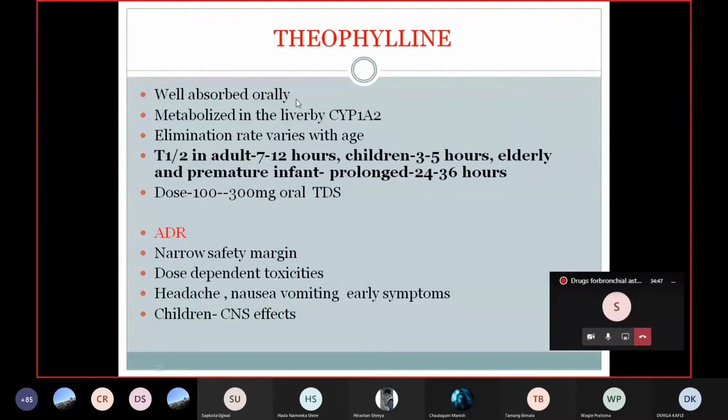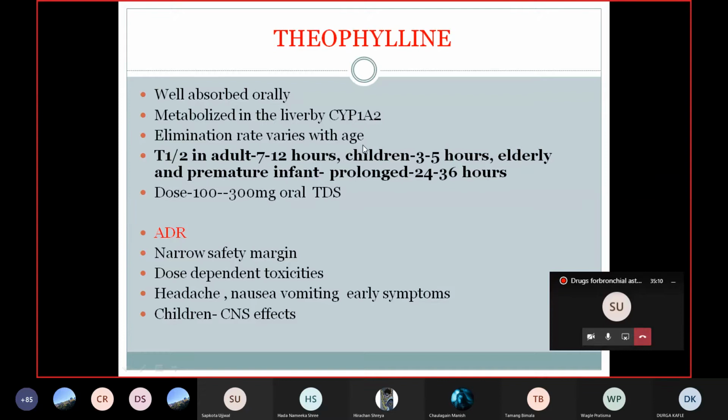They are well absorbed orally, so the oral tablet form is available. It can be used by the oral route as well as the intravenous route. It is metabolized in the liver by cytochrome 1A2 enzymes. This is a very common cytochrome enzyme by which many drugs are metabolized.